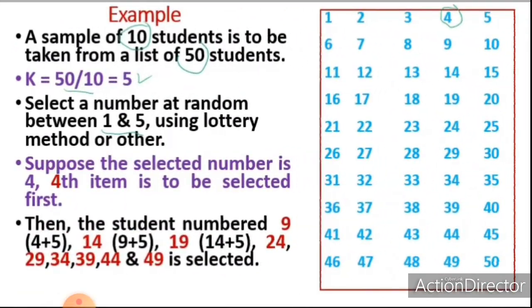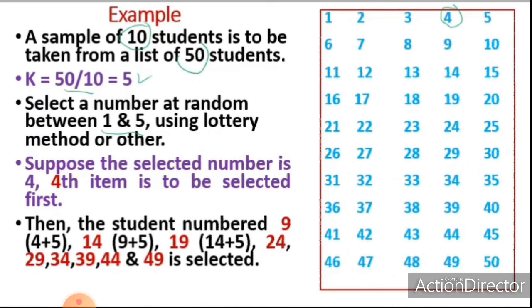So for example, a sample of 10 students is to be taken from a list of 50 students by using systematic sampling. So the roll numbers of 50 students are written on a piece of paper. We have to select 10 students from these 50 students by using systematic sampling. So first of all, we have to calculate the value of k. I already told you that k is equal to population size divided by size of the sample.